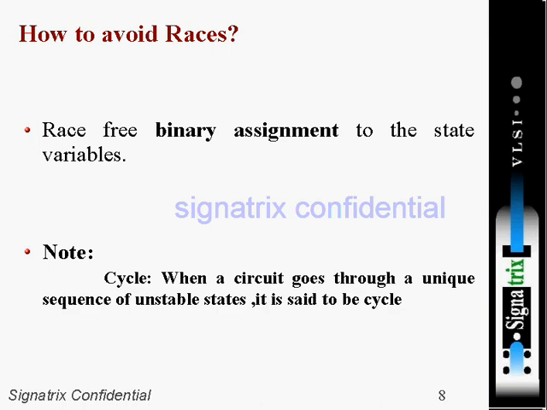Race-free binary assignment to the state variables. If you look at the methods to avoid these races, the first method is the binary assignment. We know state encoding, right? What are the different types of state encoding? Binary encoding, then Gray encoding, then one-hot encoding. These are many different kinds of state encoding styles.